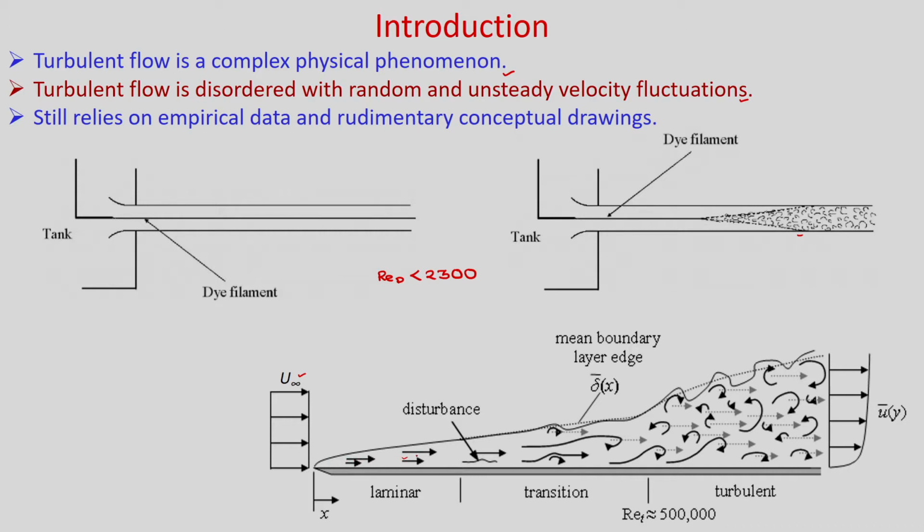You will see that very streamline flow, but after that there will be some disturbances near the wall and it will propagate away from the wall slowly, and if you go ahead you will get fully turbulent flow. In this case, if the Reynolds number based on the length of the flat plate is less than 5 into 10 to the power 5, then you will get laminar flow.